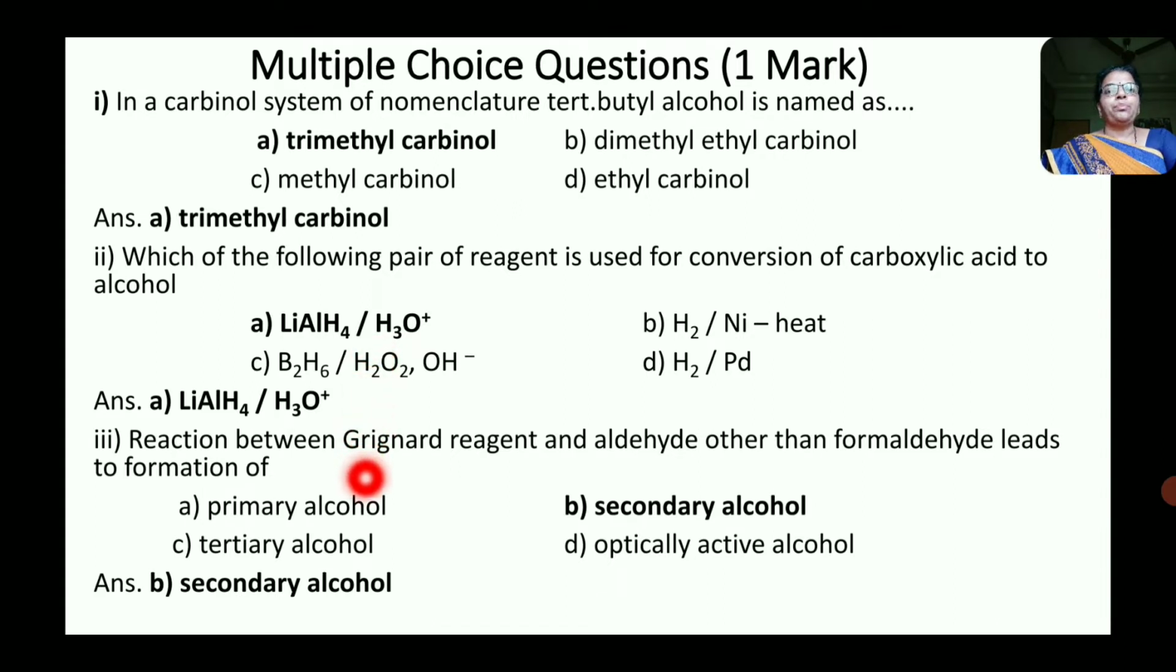Then third question. Reaction between Grignard's reagent and aldehydes other than formaldehyde leads to formation of. Now here we know that when aldehydes undergo reaction with Grignard's reagent in presence of dry ether, it gives secondary alcohol. But when formaldehyde reacts with Grignard's reagent in presence of dry ether, it gives primary alcohol. Therefore, the correct answer is secondary alcohol, that is B.